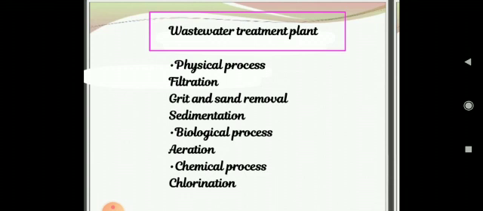Now if we talk about chemical process, in this instance if we talk about chlorination, see, water purified through aeration is not fit for human consumption, right? So now it needs to be treated with chlorine. Now this chlorine students, it kills whatever germs may be left in the water, right? And then after chlorination students, the water becomes fit for drinking once again, right?